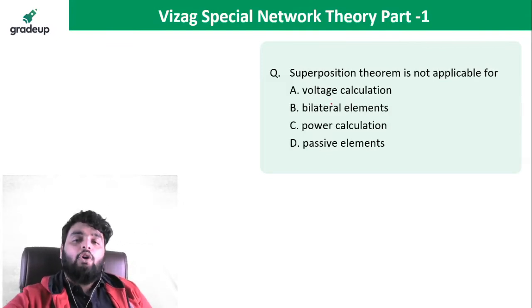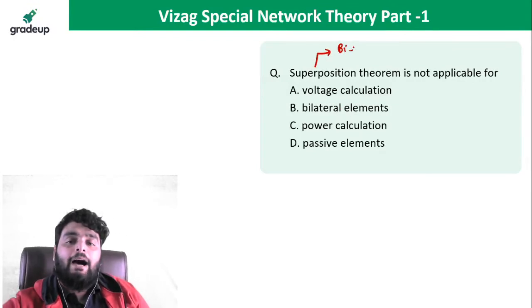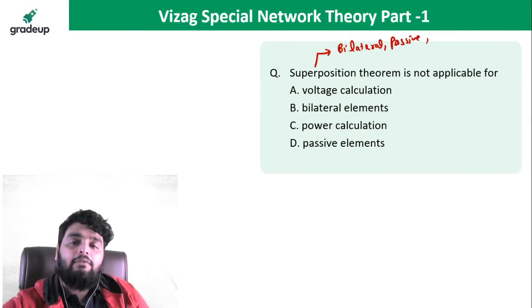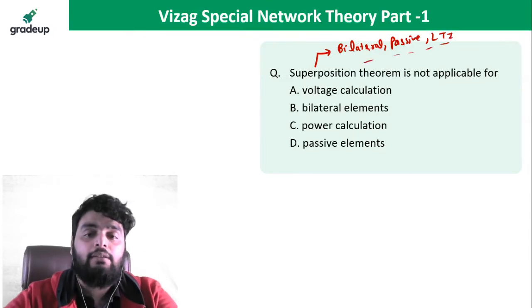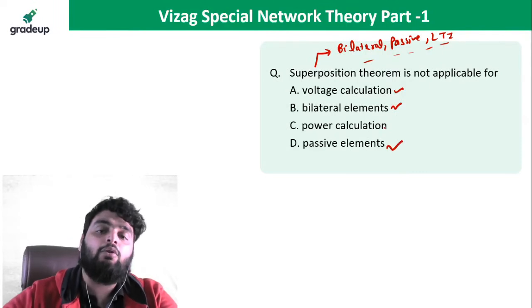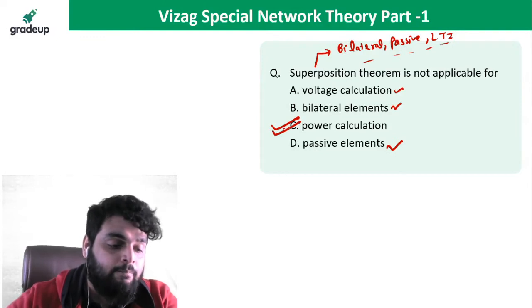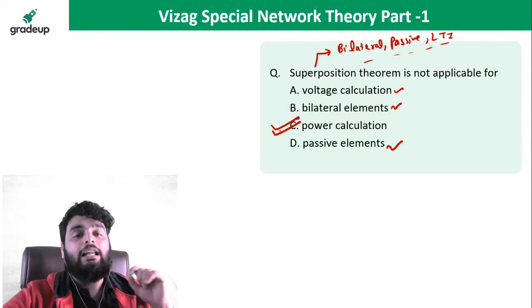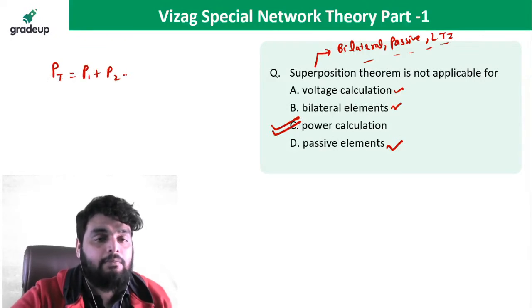So the superposition theorem is not applicable for... first of all, every theorem is applicable for bilateral, passive, linear, time-invariant networks. So the superposition theorem is applicable for voltage calculation. It is applicable for bilateral also, and for passive also. But it is not applicable for power calculation. Remember this thing. It is not applicable for power calculation, meaning you cannot say total power is equal to P1 plus P2 and so on.